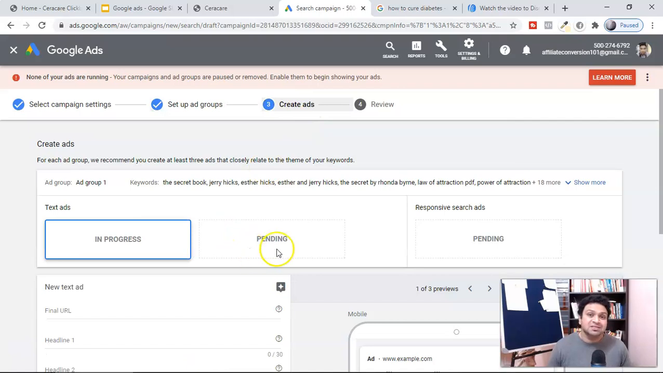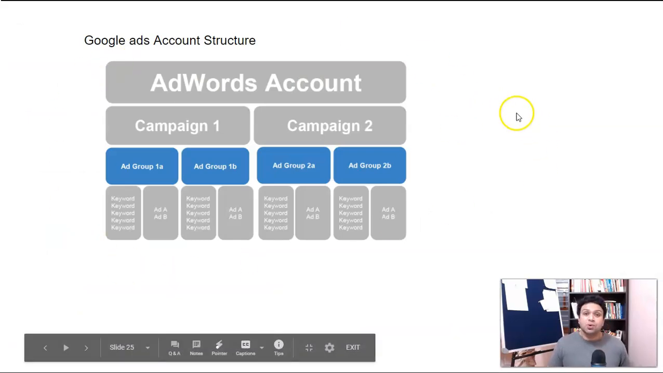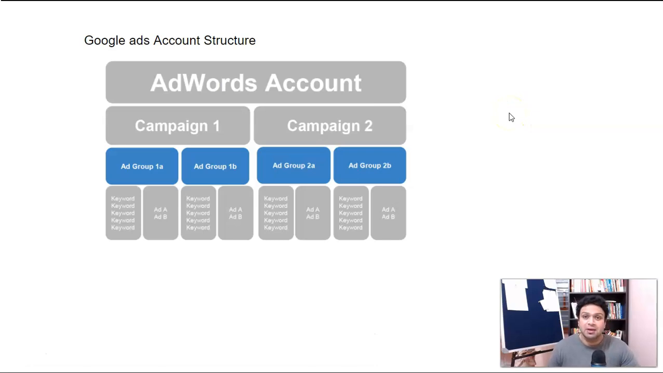So now let's understand the structure of Google Ads. This will be your Google Ads account structure. This is how the Google Ads account structure looks, and this is how you set up your ad accounts while promoting any offer. So here you can see each of these campaigns which you're going to create, like campaign 1, campaign 2.